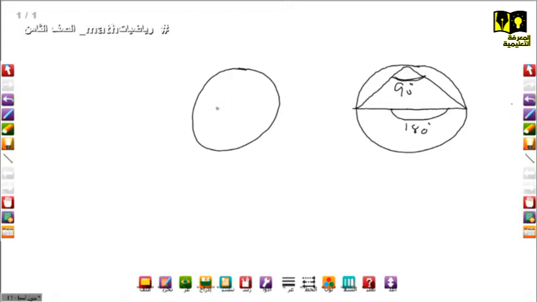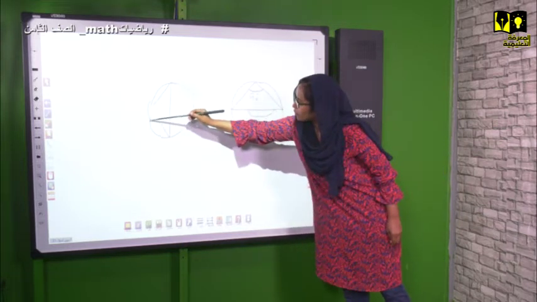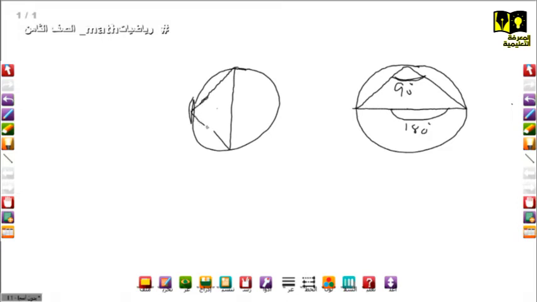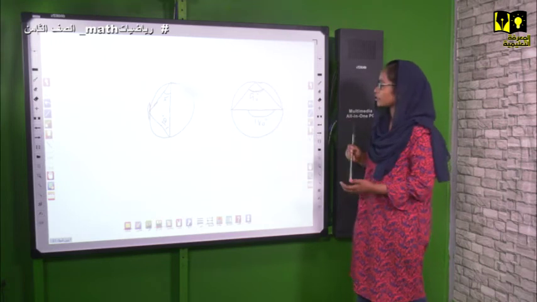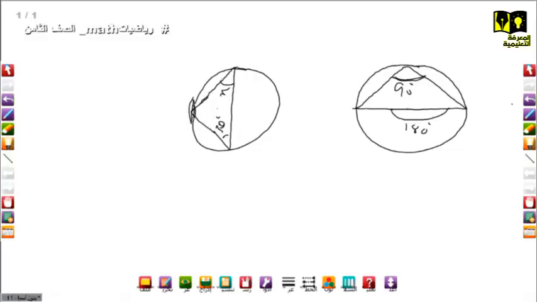Here is a circle, and this is a diameter, and they ask you to find this angle. So they give you this angle is 30 degrees, and this angle is x. So find this angle. You know this is a diameter. That means this angle is 90 degrees.